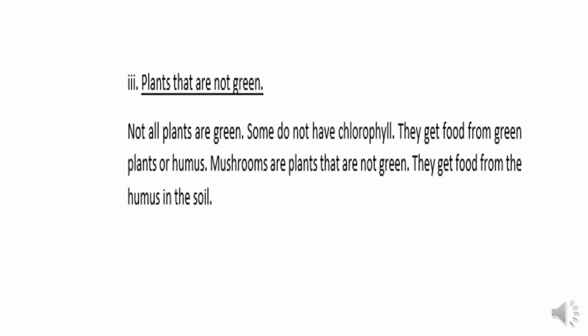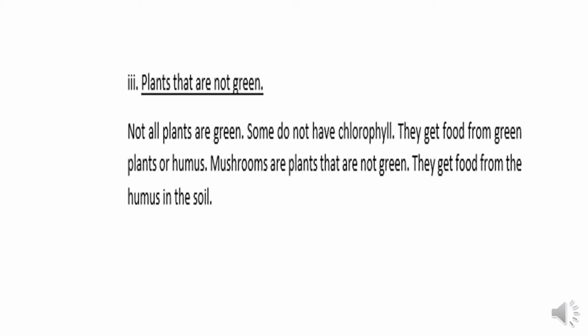Now there are some plants which are not green. Not all plants are green. Some do not have chlorophyll, and that's why they don't have green color, because the green color of the plant is due to the presence of chlorophyll. You must have seen that when the plant stops growing, or they don't have plenty of water or sunlight, they change into yellowish or brown in color, because they stop preparing this green coloring matter, chlorophyll.